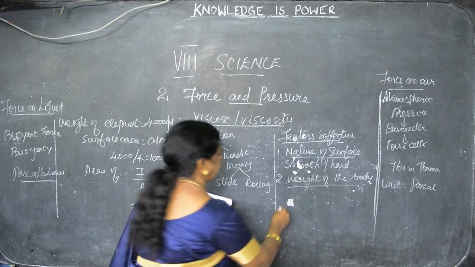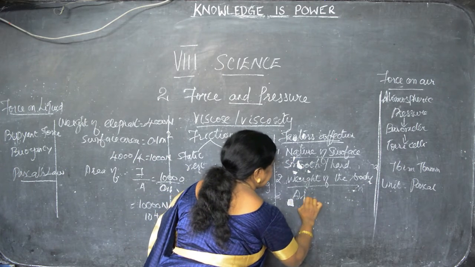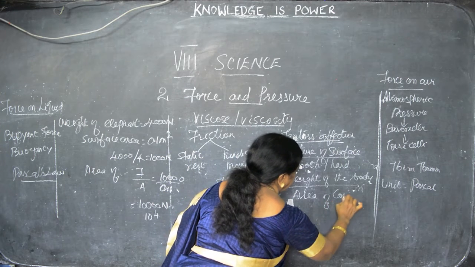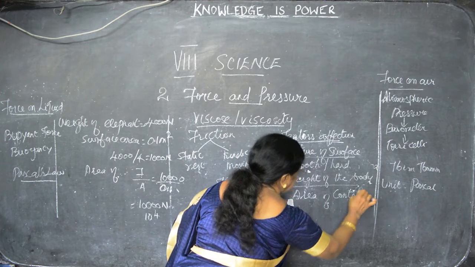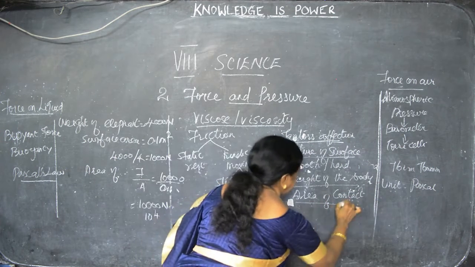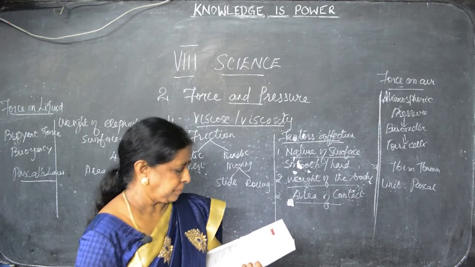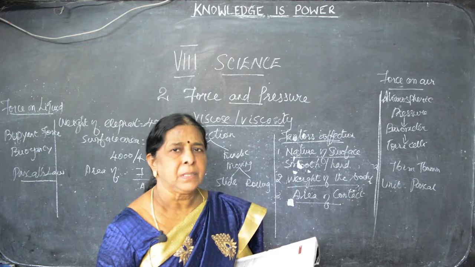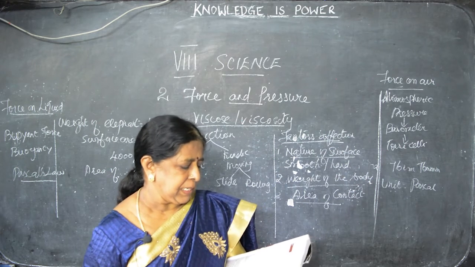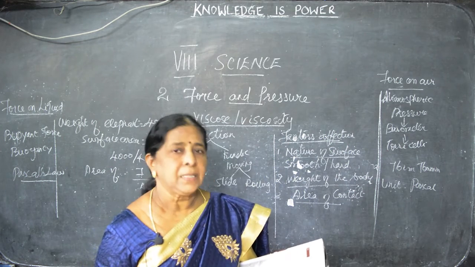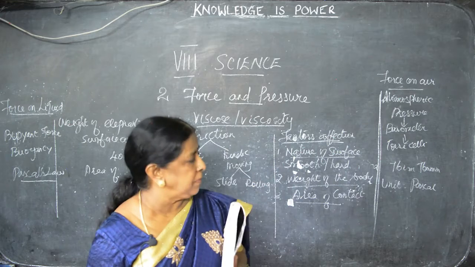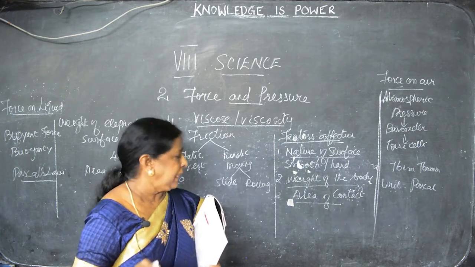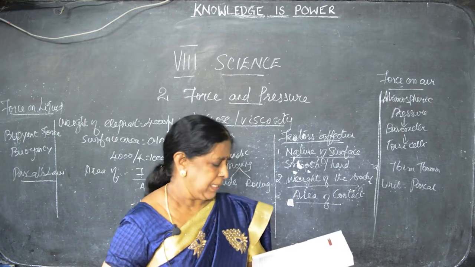Next one, area of contact. The place where the friction acts. Area of the contact, third one. Friction is directly related to the area, that is, if the area of the contact is greater, then the friction will be greater. Area is great means friction also will be great. Area is lesser means friction will be lesser.